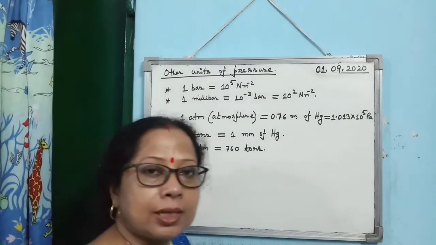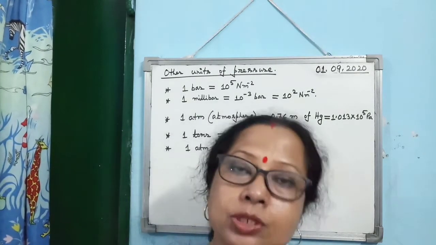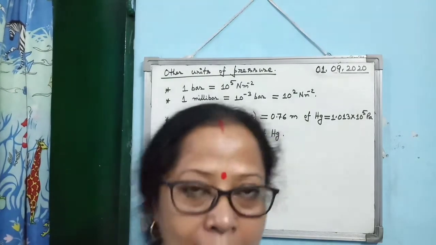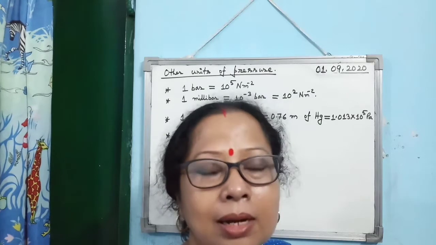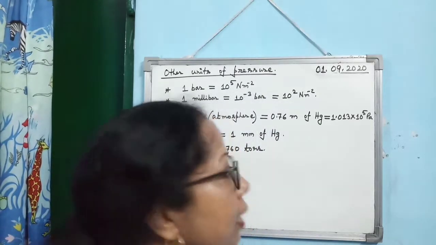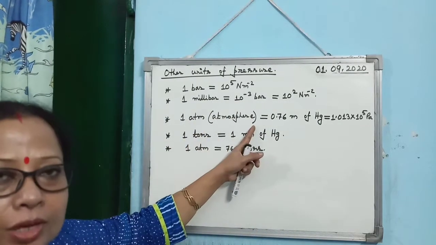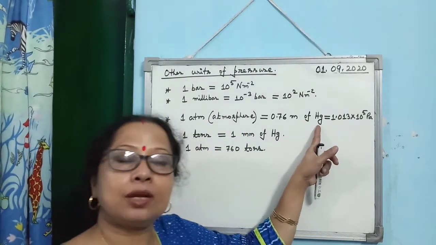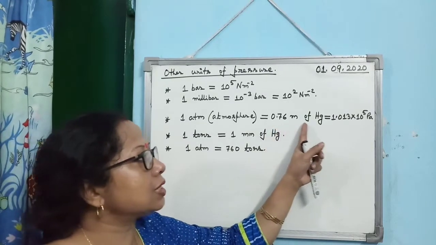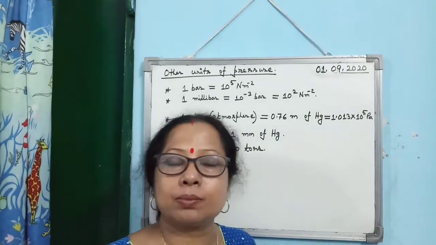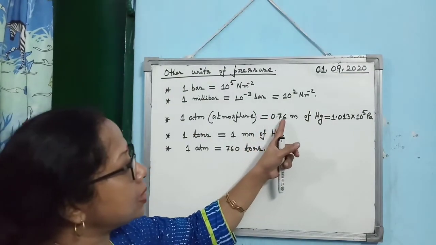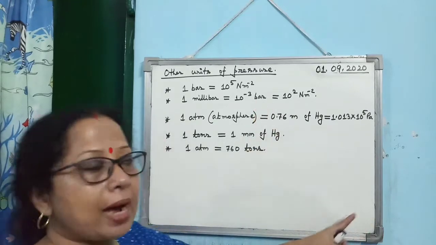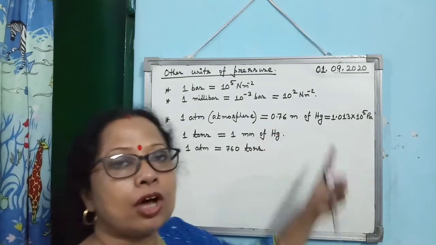Generally, to measure the atmospheric pressure, we use another unit which is known as 1 ATM. ATM is not the machine from where we can get the money. Here, ATM stands for atmosphere. Okay, 1 ATM means the pressure exerted by 0.76 meter of mercury. Hg is mercury. So why I have written 0.76 meter of mercury? It means it is the pressure exerted by 0.76 meter of mercury.